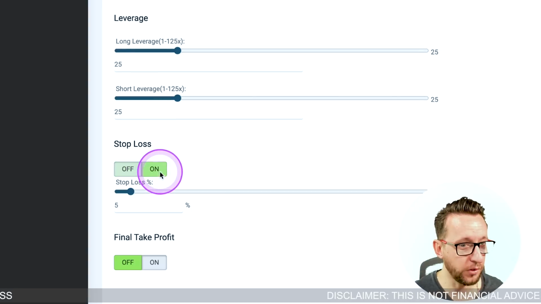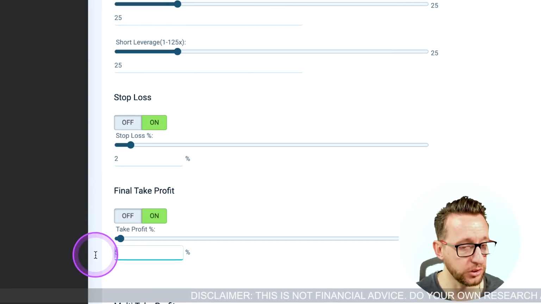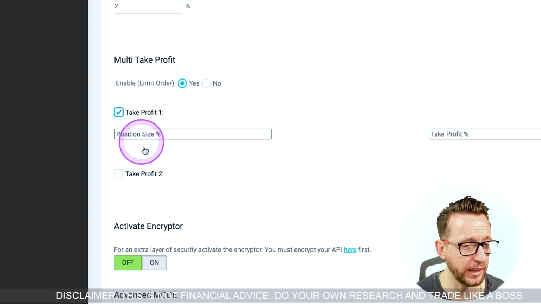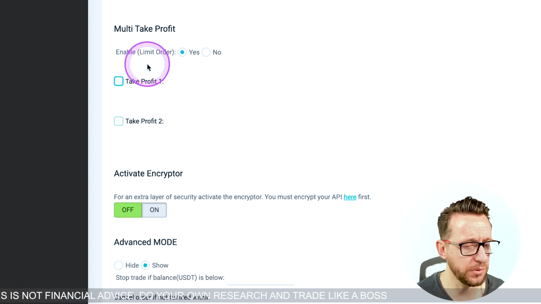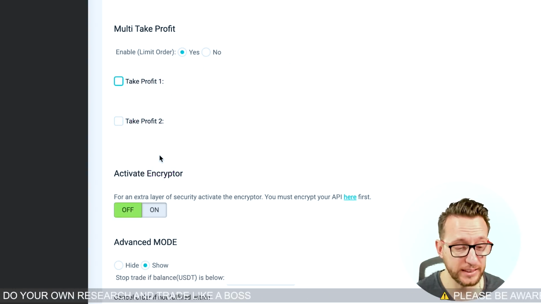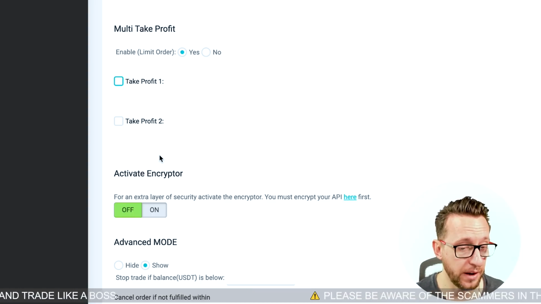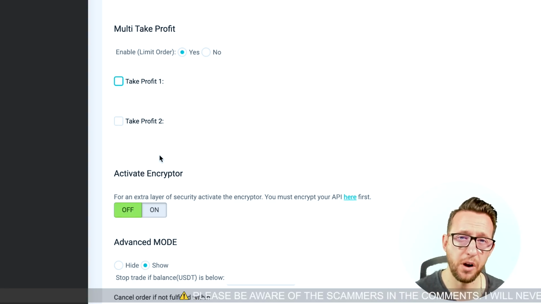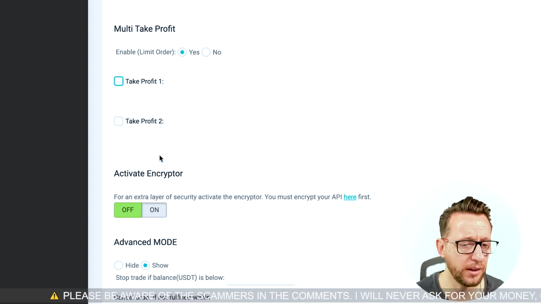Stop loss, I'm going to put for 2% here. And we're going to use a final take profit of 2% as well. We can use multiple take profits by just going here and adding another 2 take profits. I'm going to use one single take profit here. These will be set as limit orders inside the first alert. So everything's sent in one single alert so that we, like I said, do everything for security. Make sure that everything's done in one single alert so you don't have to worry about your position, well, like I said, TradingView going down or anything like that.